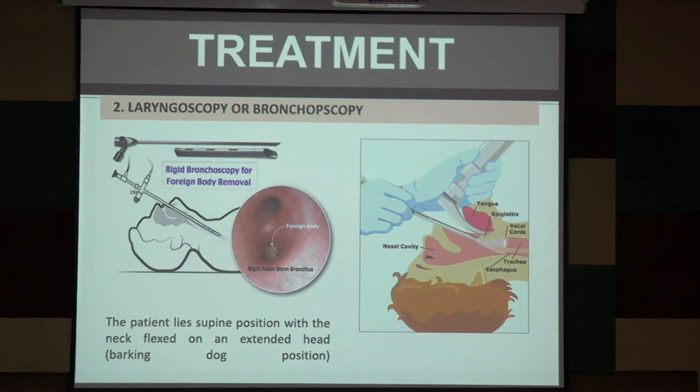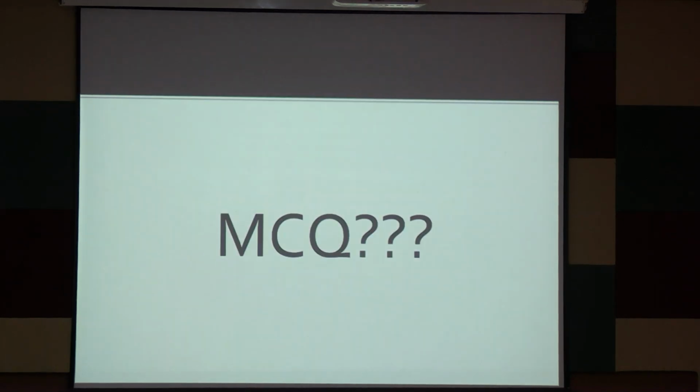And this is laryngoscopy or bronchoscopy. The patient lies in supine position with the neck flexed on an extended head, which is known as the barking dog position. Laryngoscopy or bronchoscopy is done like this. This is actually done by the ENT surgeon. I have no practical idea, just giving some theoretical idea to you. So this is all about today's class.